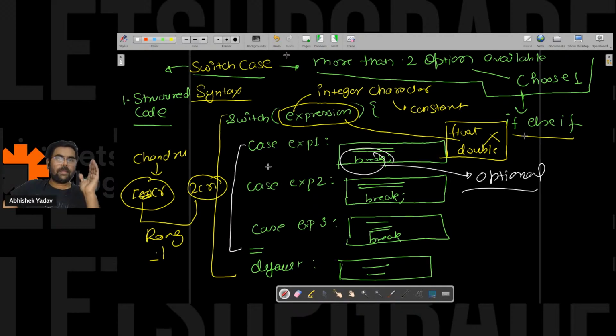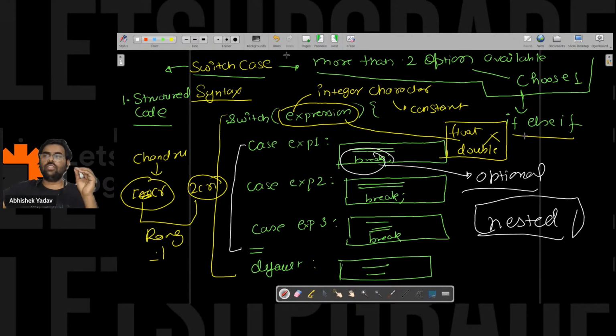And if you have nested conditions, if you have a lot of nested conditions, try to choose the if else if part.